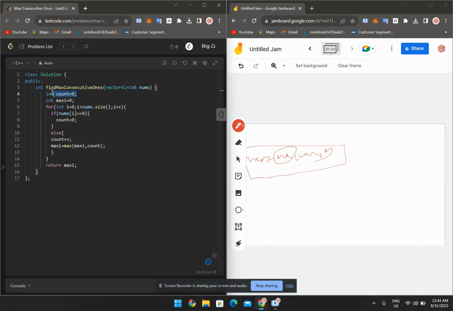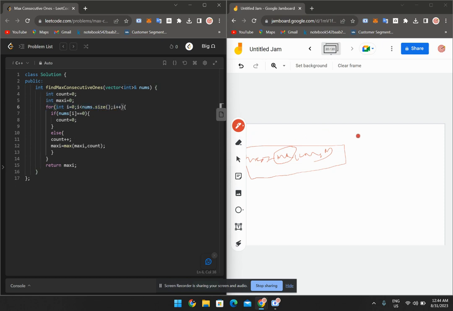Sorry, we will take a count variable. The second one is maxi, to store the maximum count. Count will store the number of ones present in that particular array, and we will store it in that particular variable. We will iterate over here.